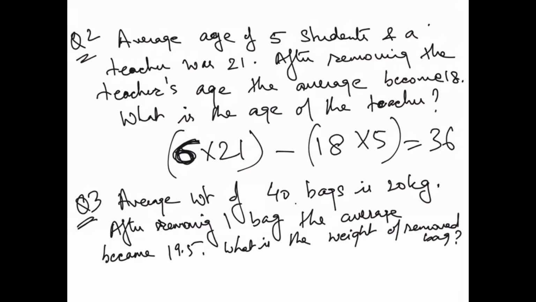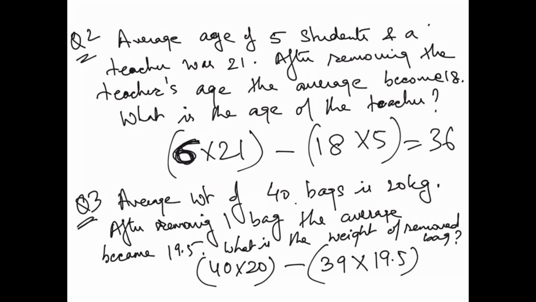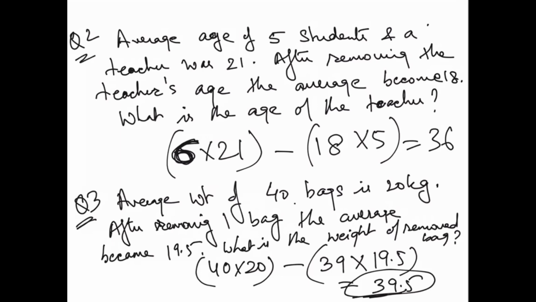Very simple. Average weight of 40 bags is 20 kg. 40 into 20 minus, after removing one bag, if 40 bags were there, now it became 39 into 19.5. So don't you think it's so easy to take out the answer? So what will be the answer over here? The answer will be 39.5. So the weight of the removed bag is 39.5 kgs. Right? Okay.